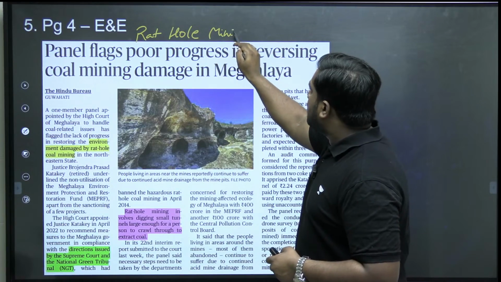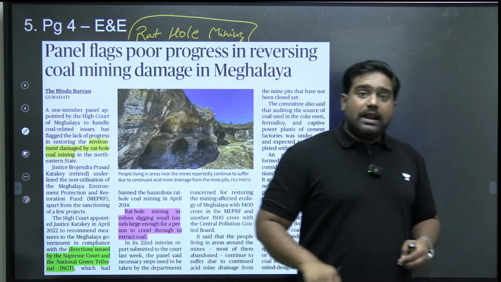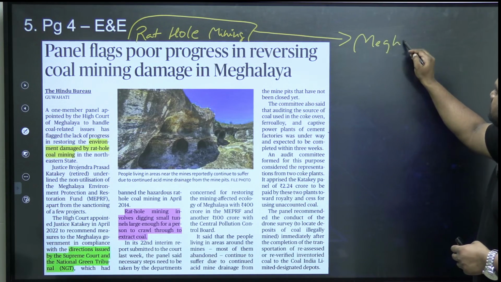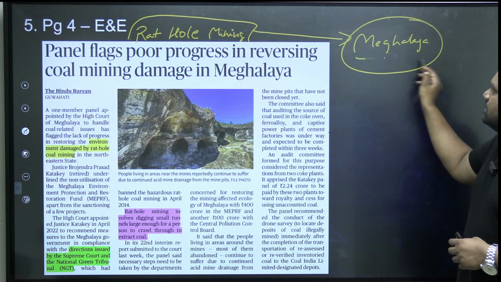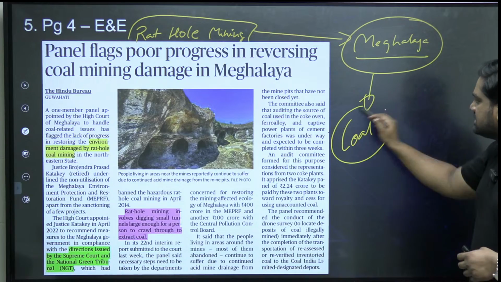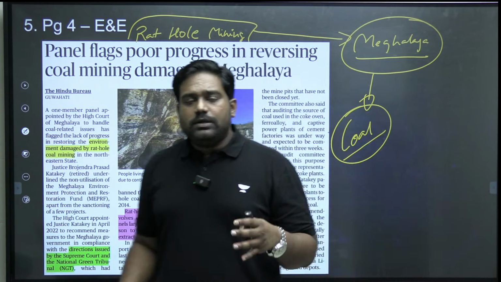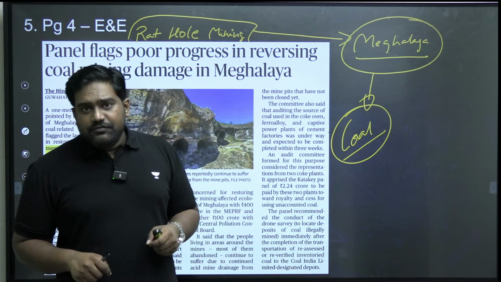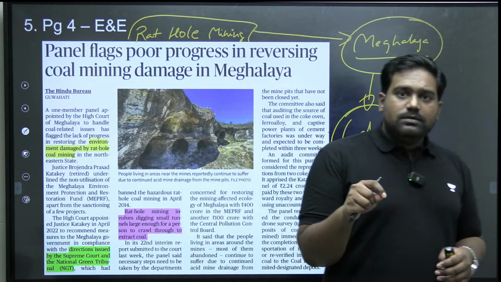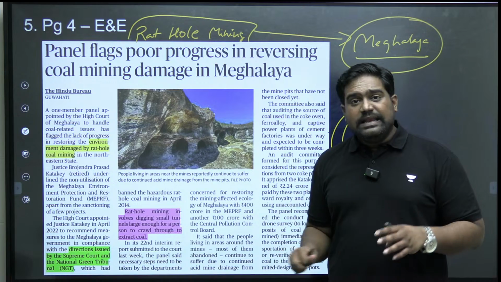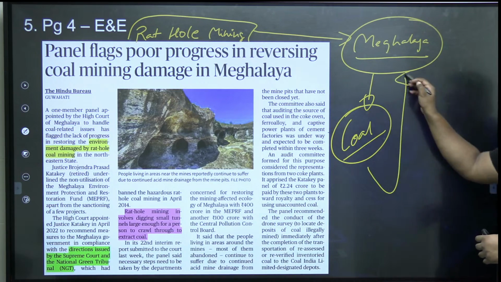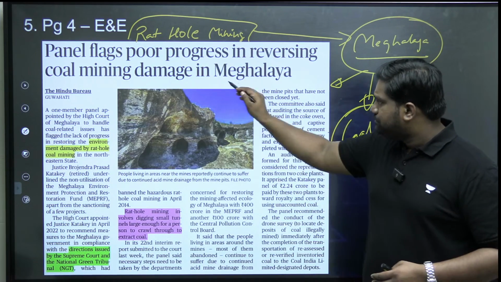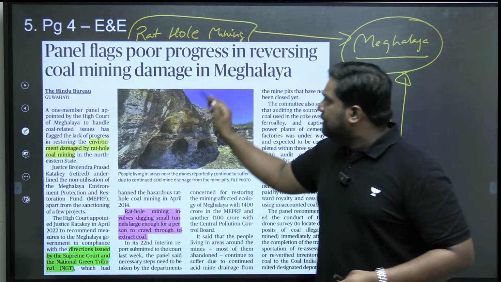The article refers to rat hole mining, which is very rampant in the state of Meghalaya. So what is rat hole mining? That's what we need to understand. See, Meghalaya does have coal reserves, but not in viable quantities which can be commercially exploited. So large mining firms are not very interested, but there are a few locals who resort to an illegal practice called rat hole mining. What they do is they recruit young children, or they even recruit the local people, right?